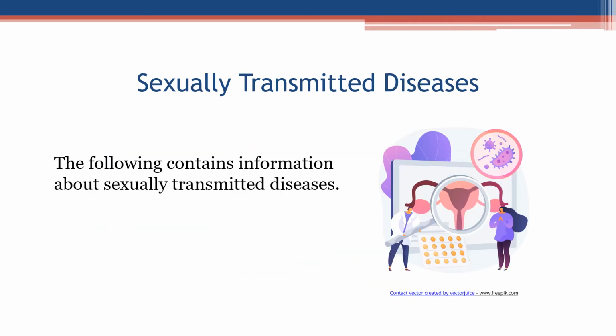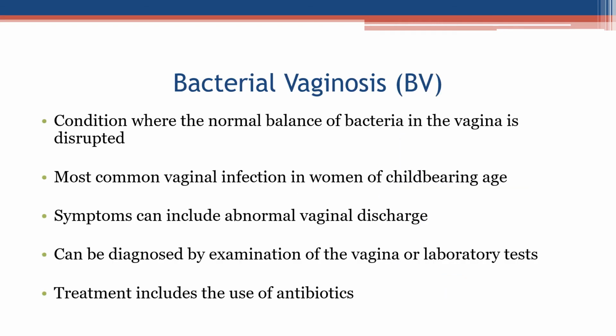Sexually transmitted diseases. The following contains information about sexually transmitted diseases. Bacterial vaginosis, BV. A condition where the normal balance of bacteria in the vagina is disrupted. Most common vaginal infection in women of childbearing age. Symptoms can include abnormal vaginal discharge. Can be diagnosed by examination of the vagina or laboratory tests. Treatment includes the use of antibiotics.